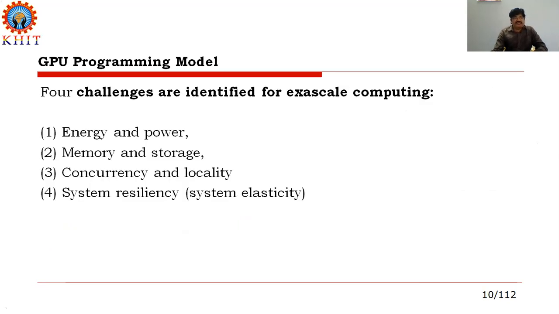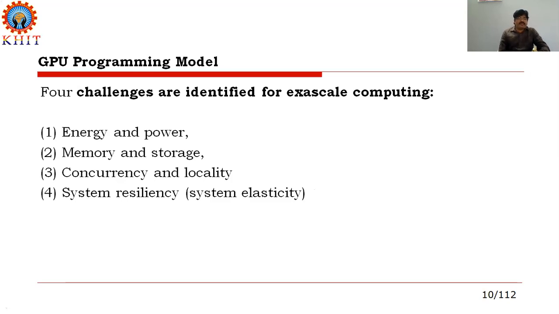Where exactly will the GPU programming model be used? Here are 4 examples of where GPU programming is implemented in our day-to-day life. The first one is energy and power, which is related to electrical technology. In electrical technology, the GPU chip plays an important role.